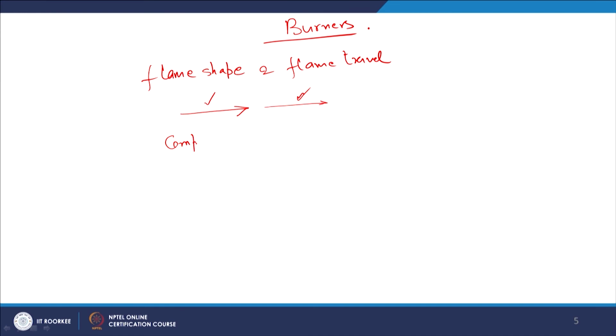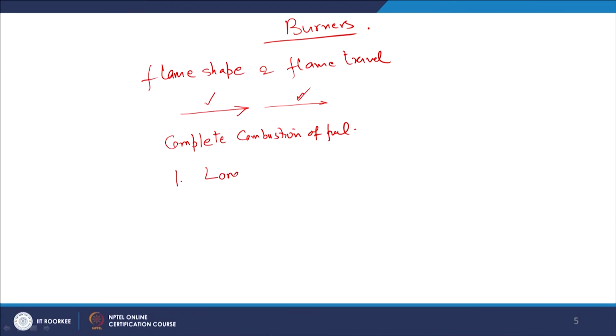And a further requirement of the burner is that it should provide complete combustion of the fuel. That is very important, because if the combustion is incomplete, it means there is a wastage of resources. So, complete combustion of the fuel is a requirement. And secondly, there should be a uniform generation of heat. There should not be any hot spot in the burner, because those hot spots will erode the burner wall and reduce the life of the burner.